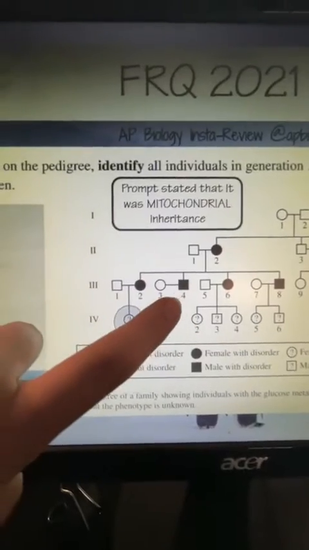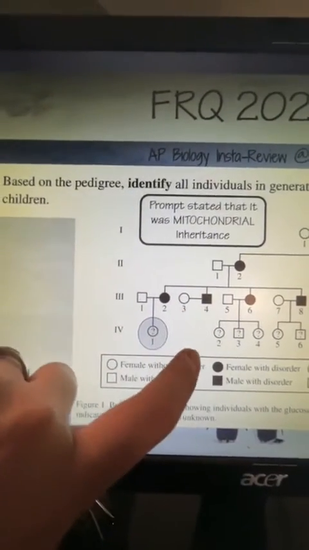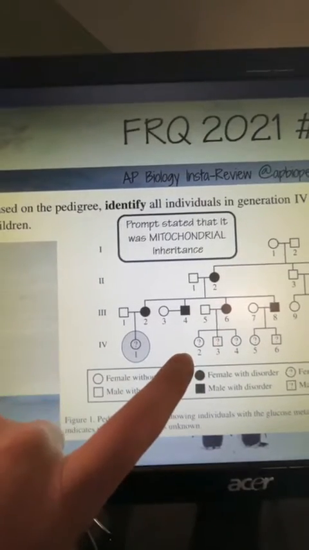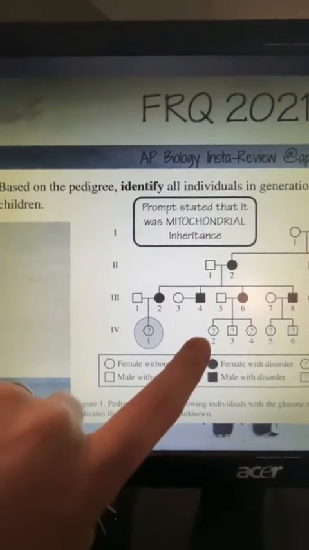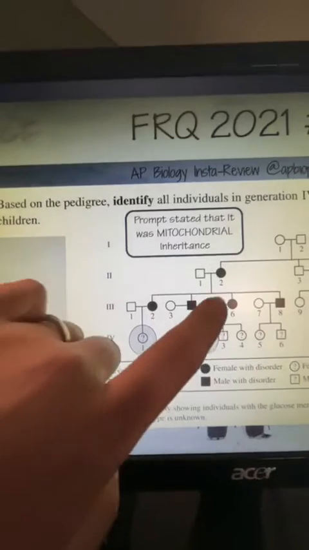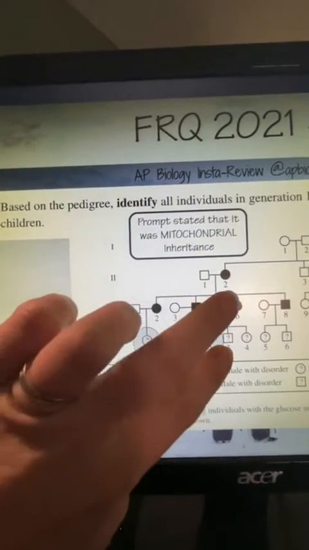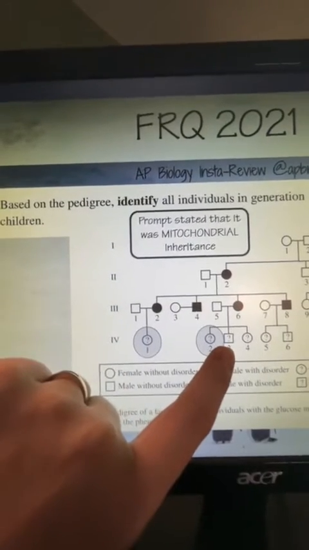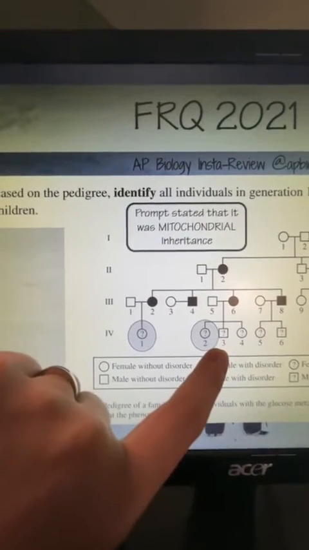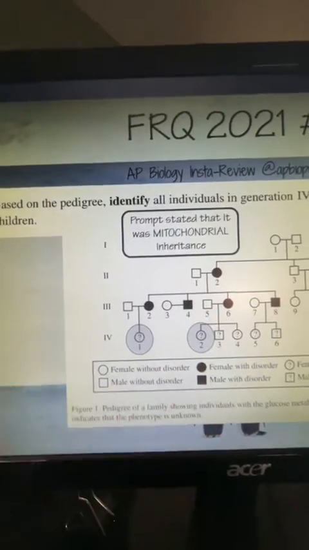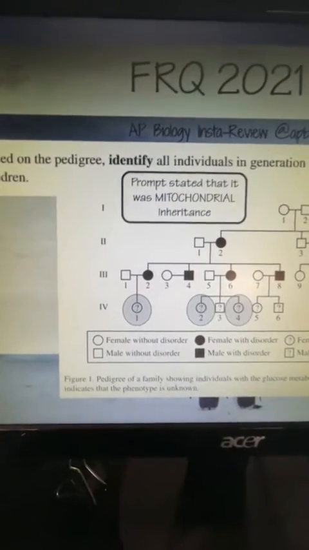If you look here, number 4 doesn't have any offspring, so we don't really worry about that one. For 6, again, we have an affected female, which means that number 2 is affected, but it's also a female, so it can pass it on. Looking again, this male is going to be affected because it has an affected mother, but it is a male, so males cannot pass on that trait, so we're not going to circle 3. Again, affected female, so the female child is going to be affected.